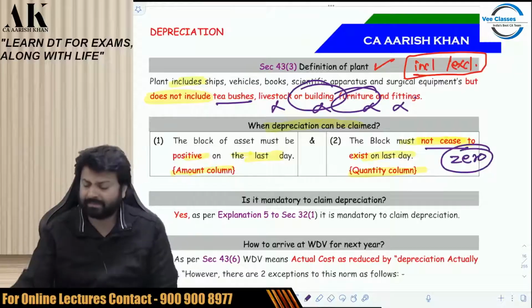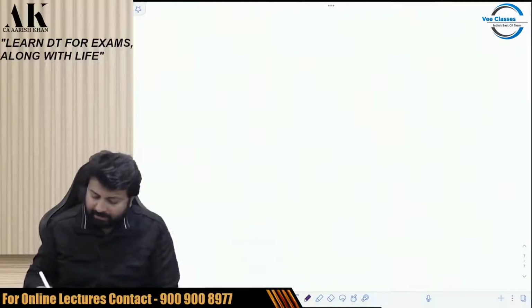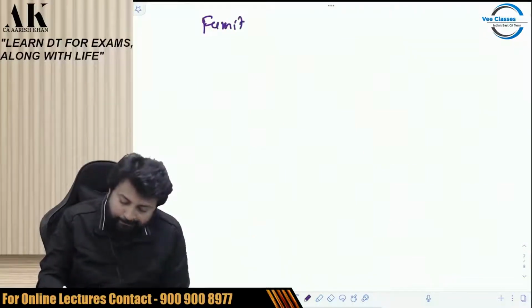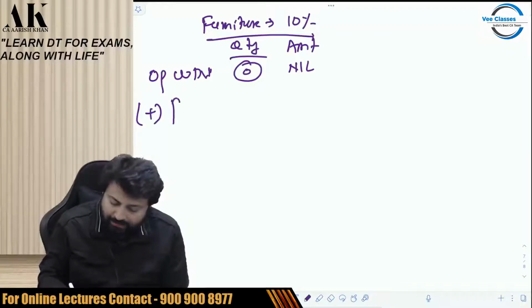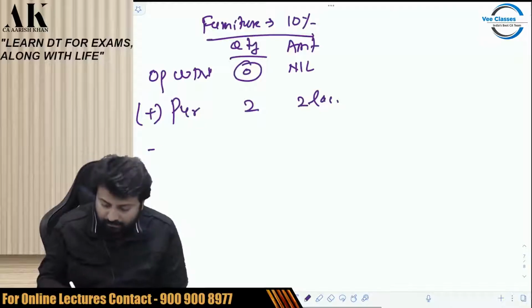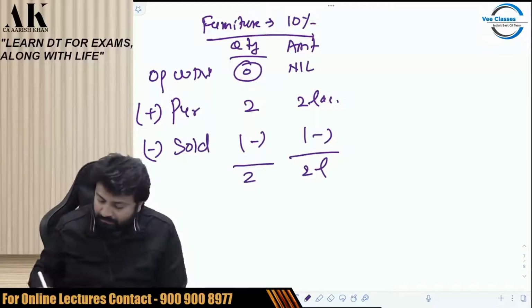Now, what do I mean by this? Pay attention. I'll give you an example. Suppose there is a furniture which is depreciated at 10%. The opening WDV of the furniture is, say, nil. This is the amount column, this is the quantity column. Quantity is also 0. So I purchased two furniture at 2 lakh rupees. Now I have not sold anything. So this will be nil, this will be nil, this will be 2 lakhs, this will be 2.